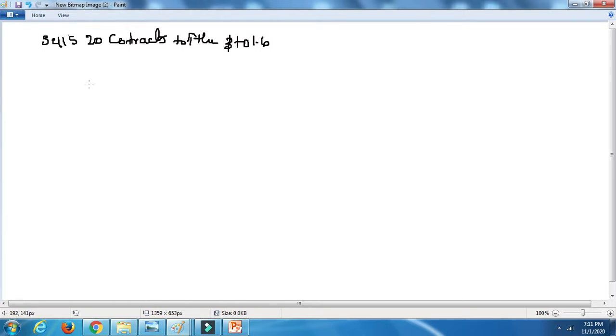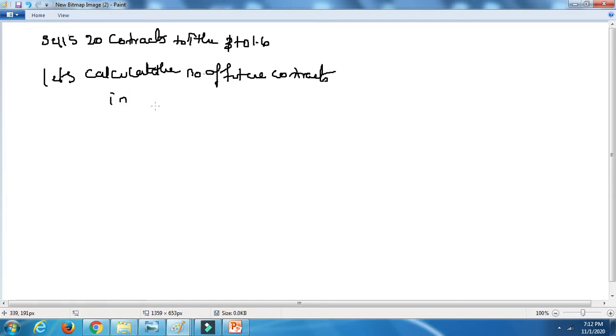So now let's calculate the number of future contracts in both the cases, that means to decrease to 0.8 and to increase to 1.6.